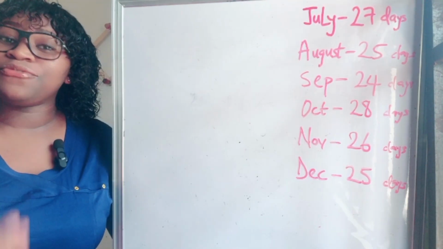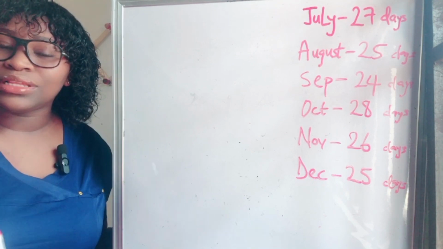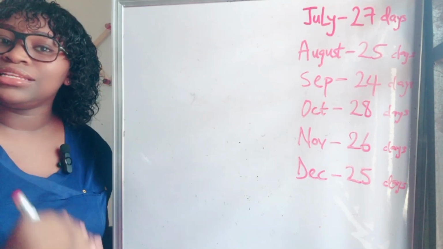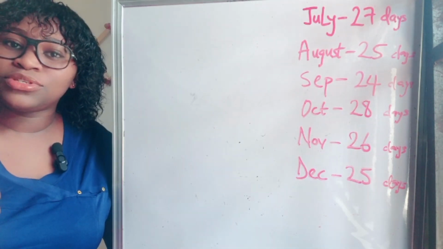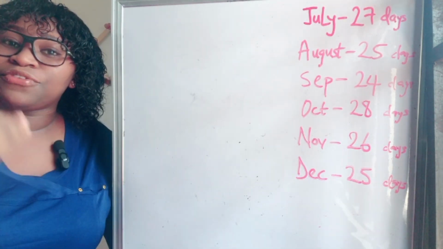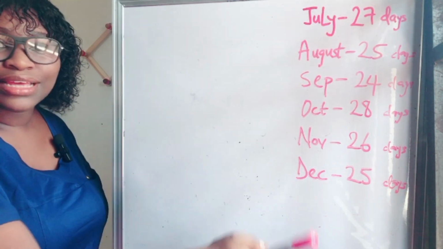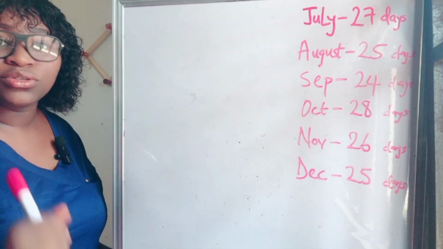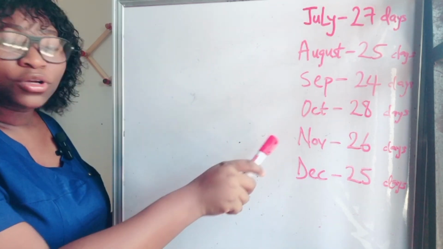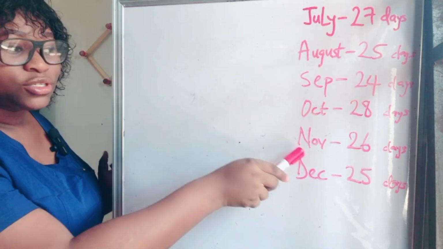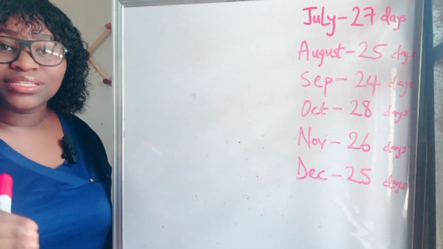So how do you know if you have irregular cycle lengths or varying cycle lengths? You need to calculate your menstrual cycle length for at least a period of 6 months. It can be more than 6 months, but at least up to 6 months. And if you're getting different menstrual cycle lengths, just like this lady, for the month of July she got 27 days, for the month of August she got 25 days, for the month of September she got 24 days, for the month of October she got 28 days, for the month of November she got 26 days, and for the month of December she got 25 days.